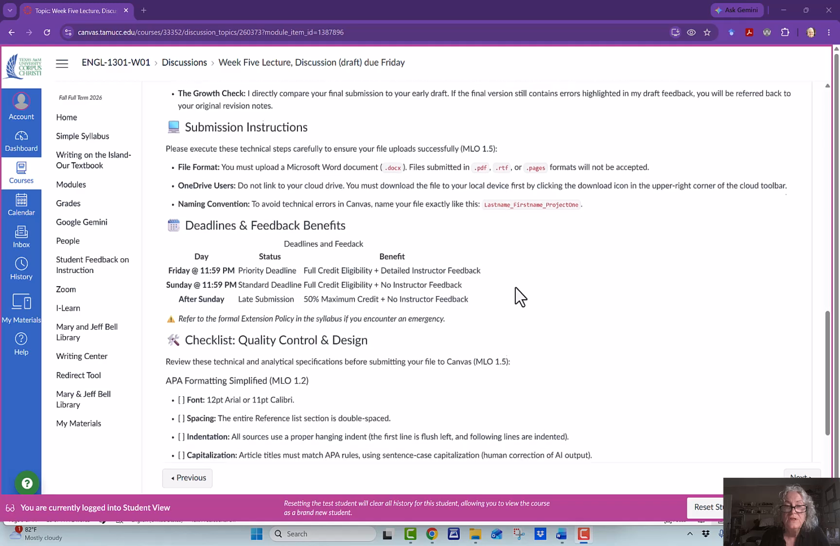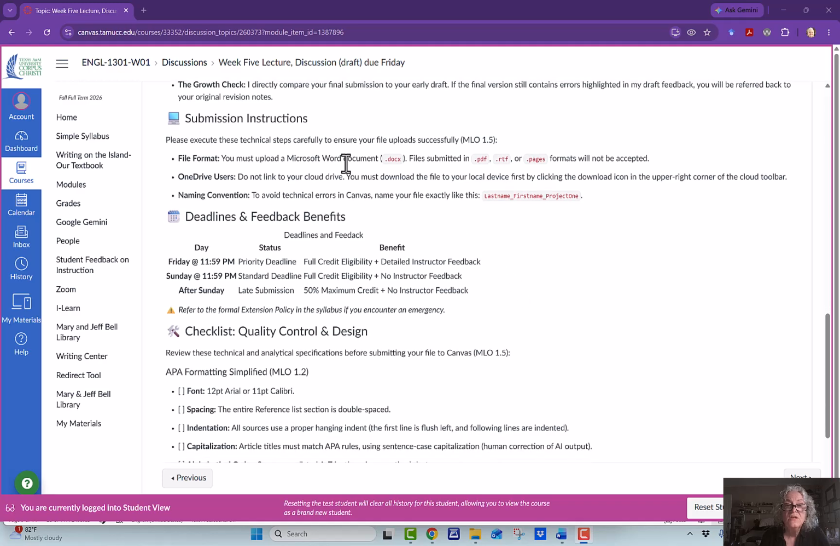Here are your submission instructions. You upload it as a Word file, and submit it. These file formats are not accepted. OneDrive users, no, don't submit a link to your drive. That's not accepted. And naming conventions, here's how you do it: your last name, your first name, and project 1.